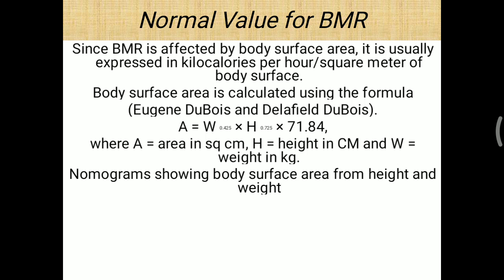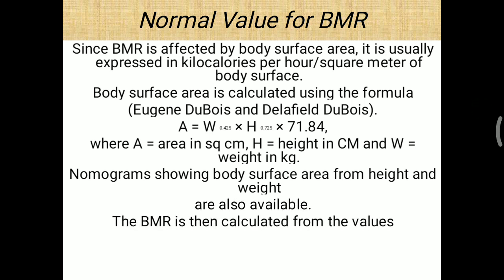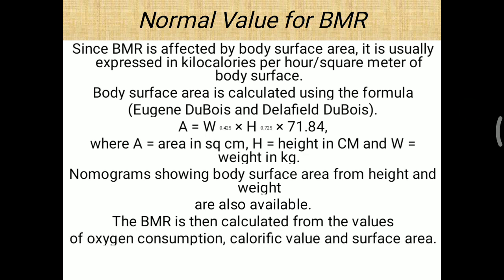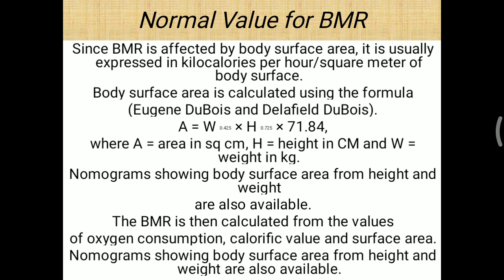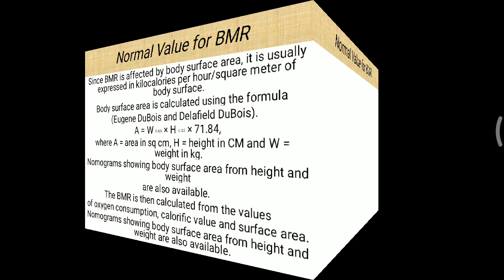One more method is given by the nomograms. Nomograms showing body surface area from height and weight are also available for the calculation of BMR. BMR is then calculated from the values of the given surface area, depending on the oxygen consumption, calorific value and body surface area. So all these are the different methods for the calculation of the BMR.